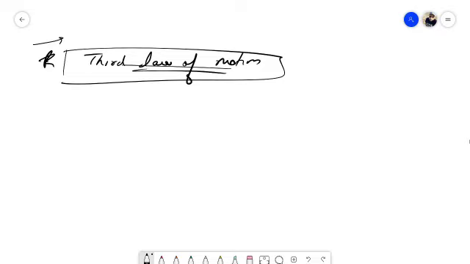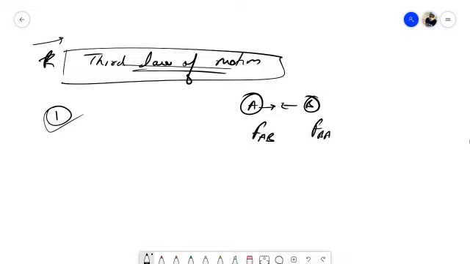And one important thing which I have told you is that action and reaction force will always act on two different bodies. Suppose there is a body A and a body B and they collide. If body A applies a force FAB and body B applies a force FBA on each other, the force applied by body A on B is FAB, and the force applied by body B on A is FBA, then the magnitude of the force is going to be equal.